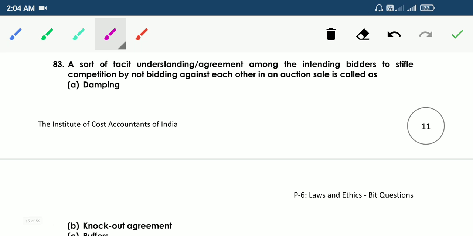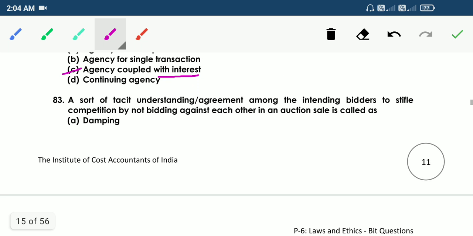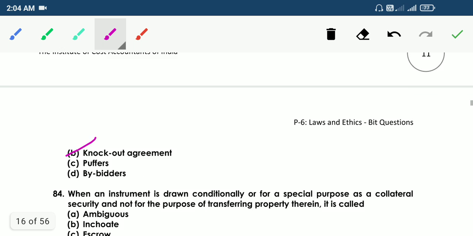So the answer is B knockout agreement. So a sort of tacit understanding or agreement among the intending bidders to stifle competition by not bidding against each other in an auction sale is called a knockout agreement.